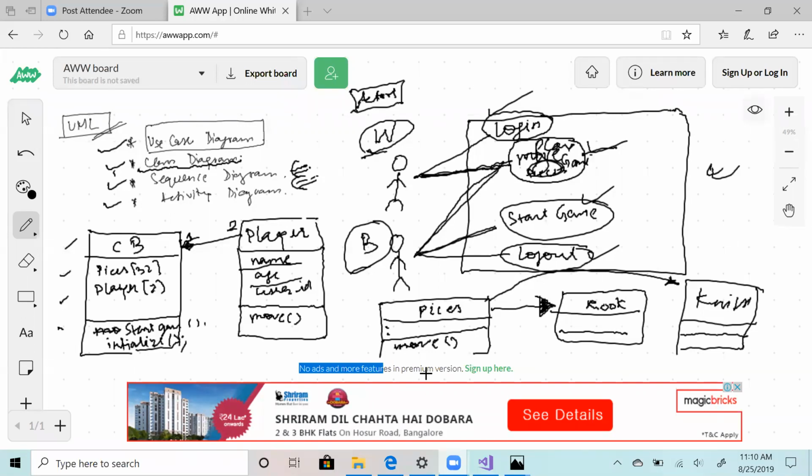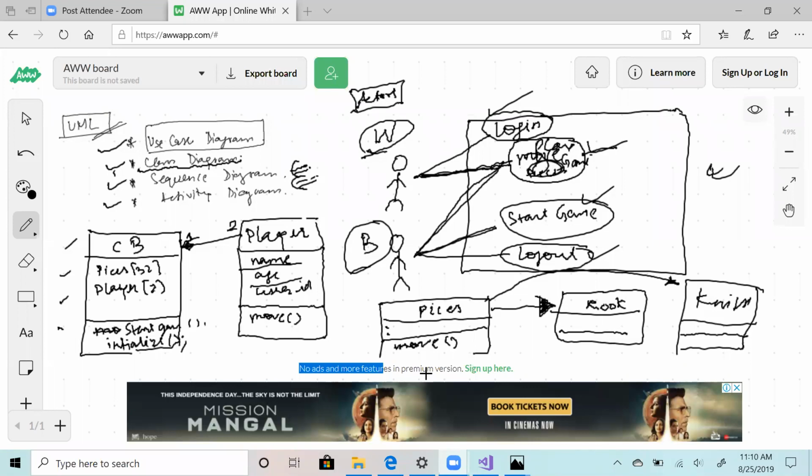So next class, most likely we will do design chess. In that we will have this discussion, like what do you think should be there, what should not be there. We will discuss what use cases we will try to cover. Playing chess is one aspect. You can have one more for login authentication. You can have one more use case to hook 2 players up for a chess game. How would you do that? Randomly 2 players are logging in, then how do you set players up for a match? All of these use cases we will try to cover one by one. So this will be a use case study.